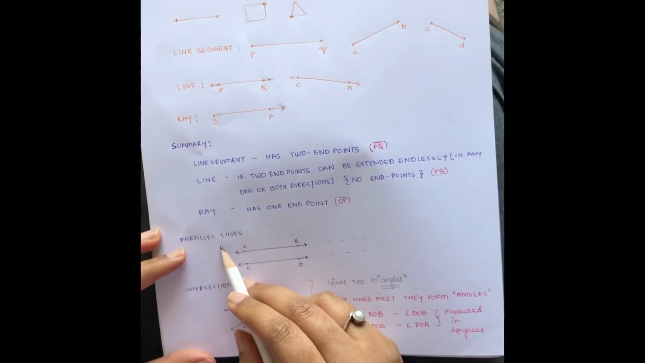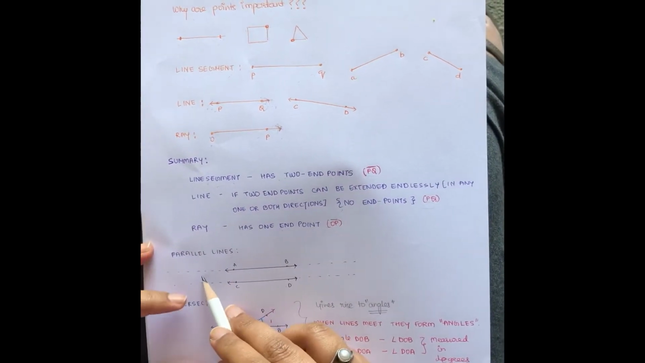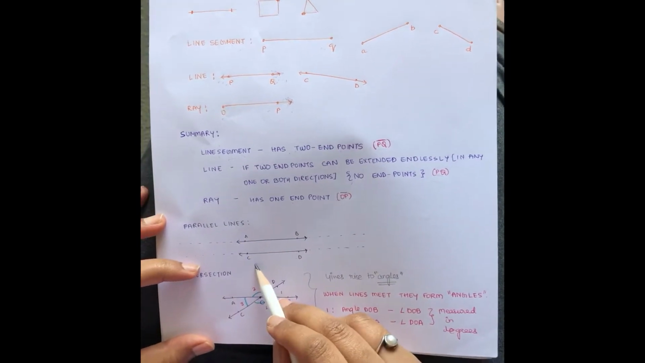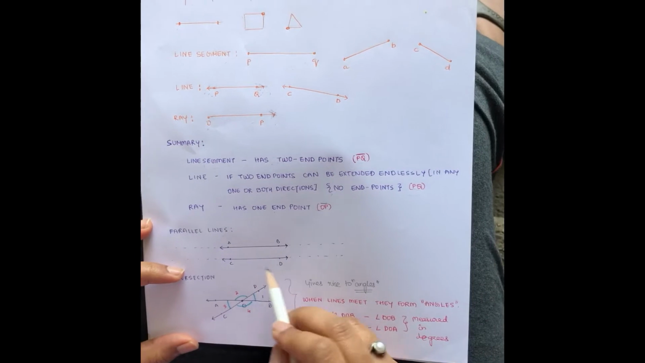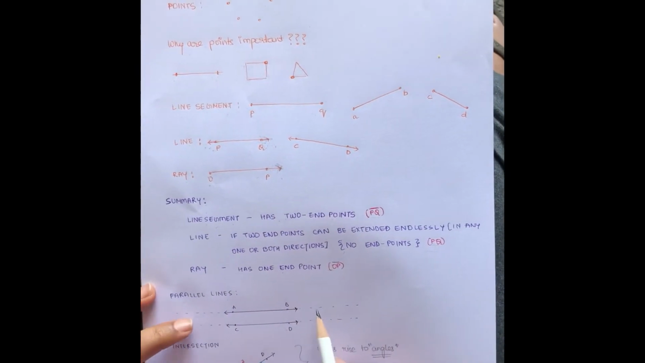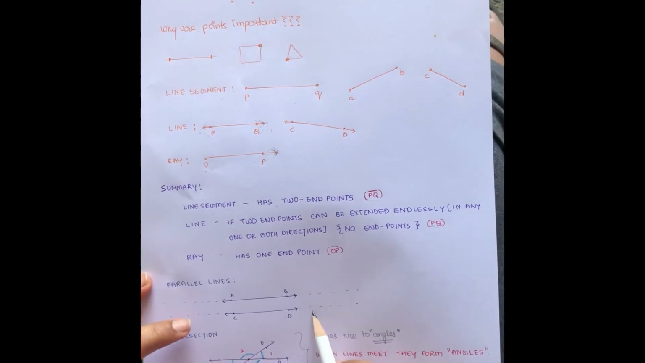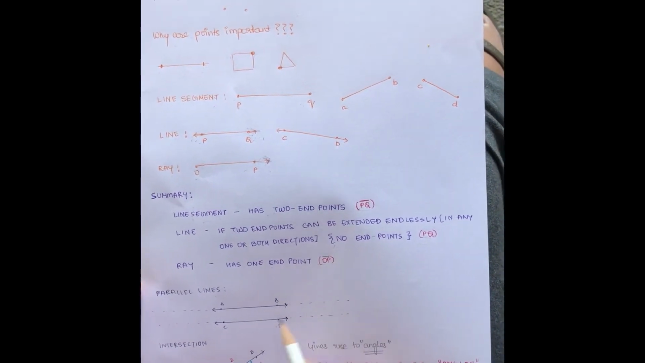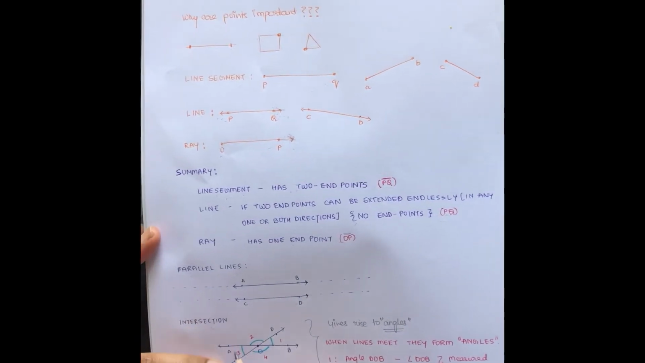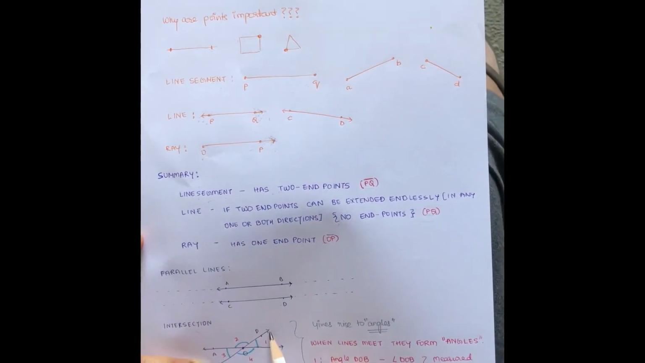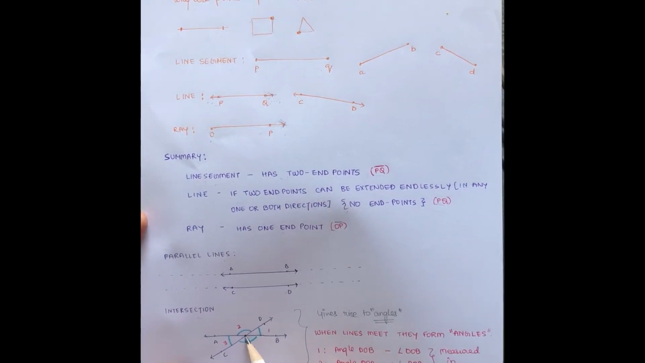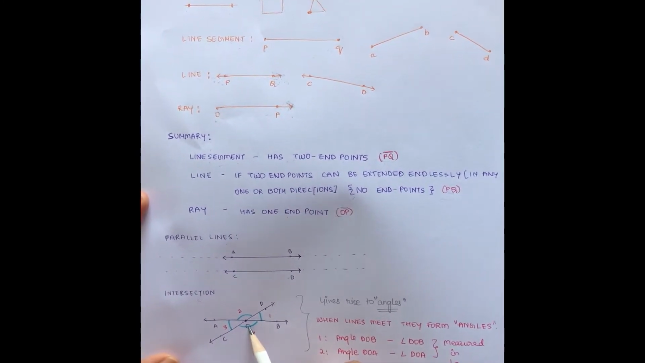Let's move to parallel lines. Lines which never meet or intersect are called parallel lines. For example, consider lines AB and CD. As can be seen, if they are extended in the two directions, they will never meet the other line. Intersection is another concept. Here, if one line meets the other, then the meeting point is called the intersection. Here, the intersection point is denoted by O.